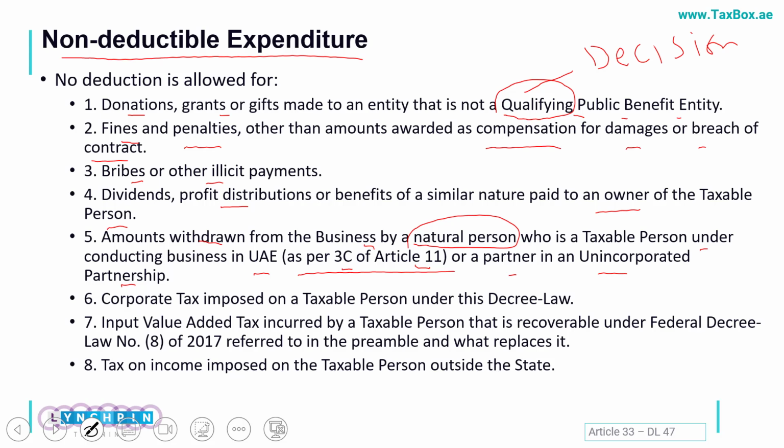In these two categories, any amount withdrawn, for example as a salary, cannot be considered an allowable expense.